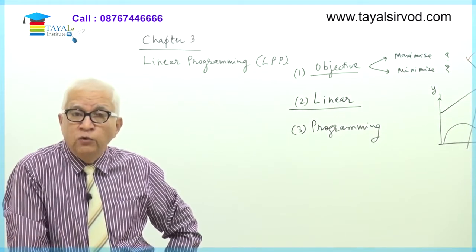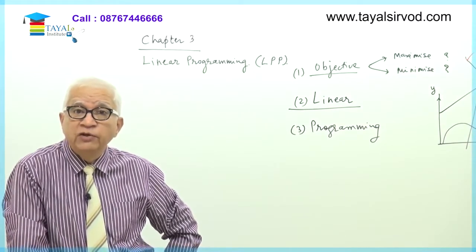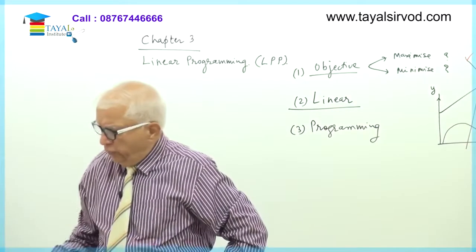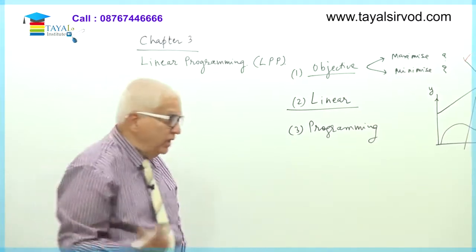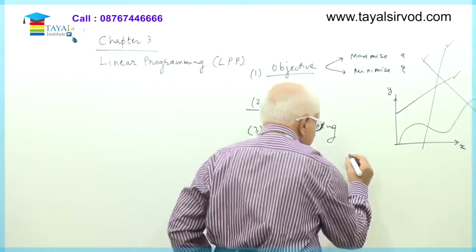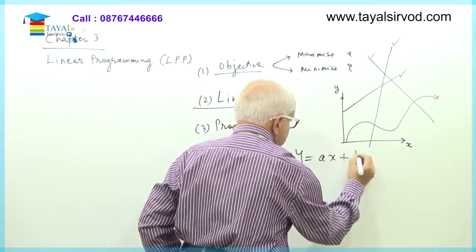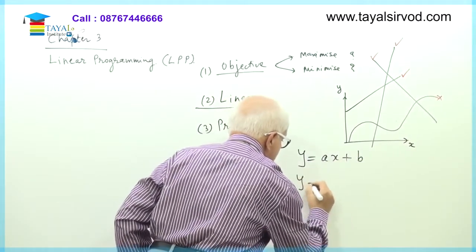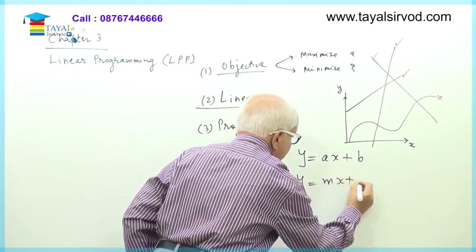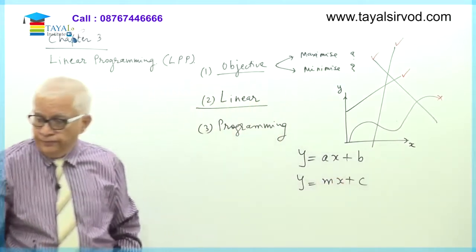Okay. Now, when can an equation have a straight line? Now, what are the typical equations? Now, see, a straight line equation, if you remember, in school mathematics, we used to consider it as y is equal to ax plus b, or some places you find y is equal to mx plus c.